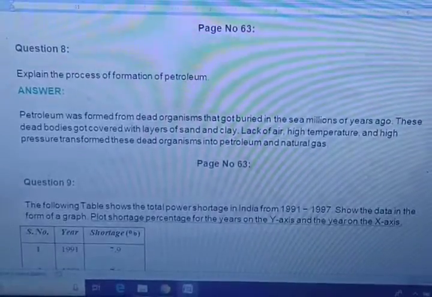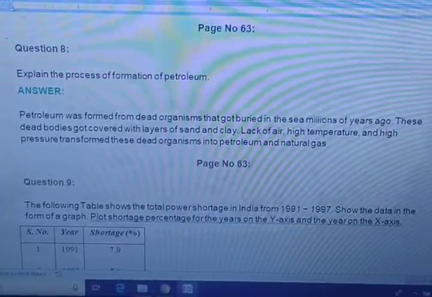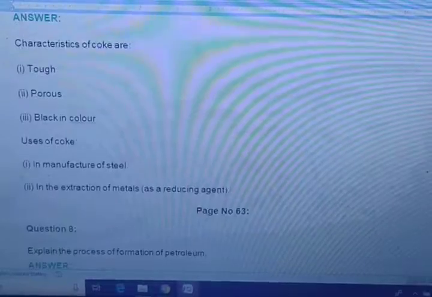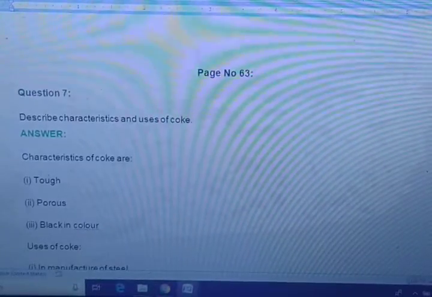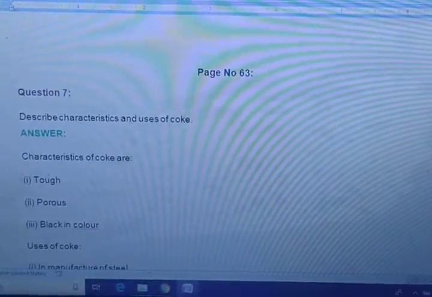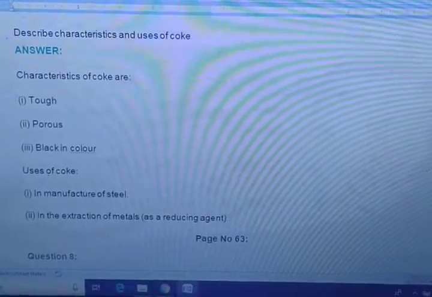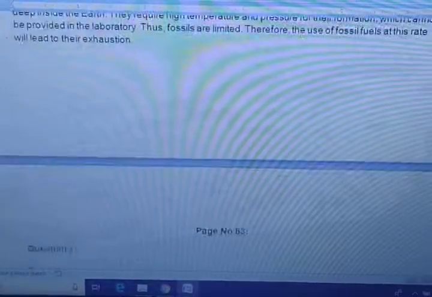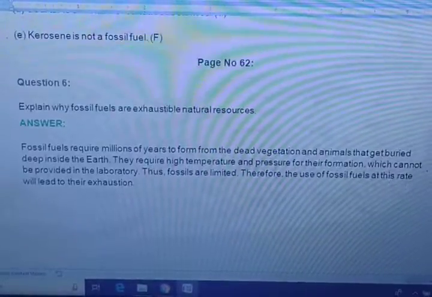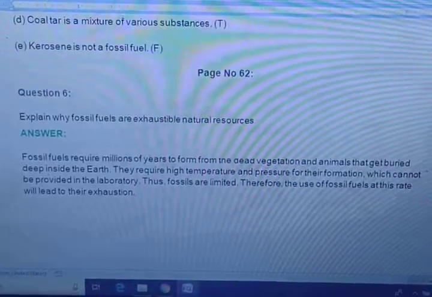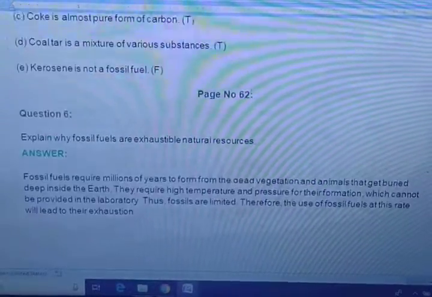Now answer number 8. Explain the process of formation of petroleum. After taking a screenshot, sit alone and write the question answers in your notebook. Now you can see the 7. Describe the characteristics and the uses of coal. You can see here, right? After writing all these points, move to the next question. Explain why fossil fuels are exhaustible natural resources. Right now only I had explained. So you can write this answer in your notebook.